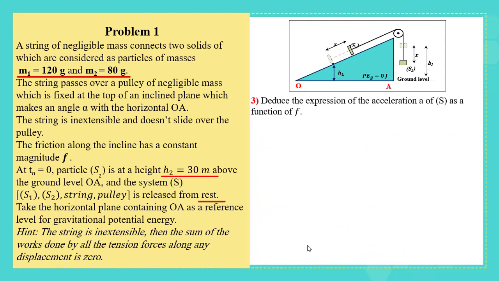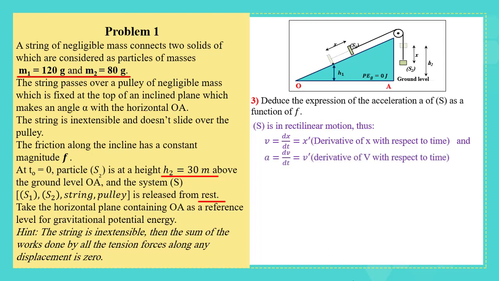Deduce the expression of the acceleration a of S as a function of F. Deducing it means that we should go back to the expression of the velocity v squared. S is in rectilinear motion. Thus, v is the derivative of x and a is the derivative of v. To find the expression of the acceleration, we should derive the expression of v squared.